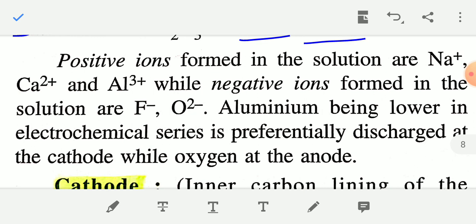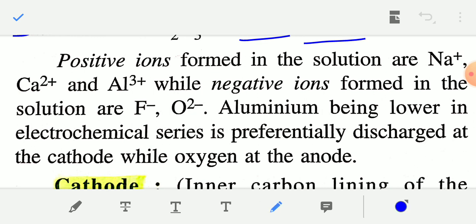As the position of aluminium in the electrochemical series is lower than Na plus or Ca2 plus, aluminium is preferentially discharged at the cathode, while oxygen is discharged at the anode. So at the cathode you will get aluminium, and at the anode you will get oxygen.